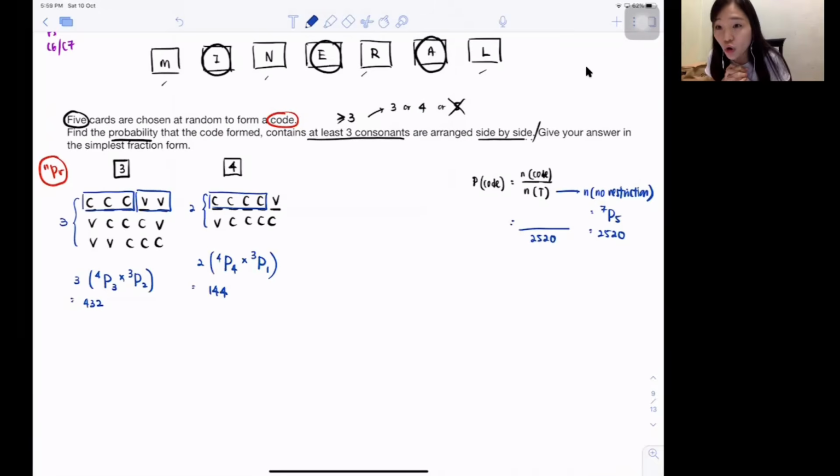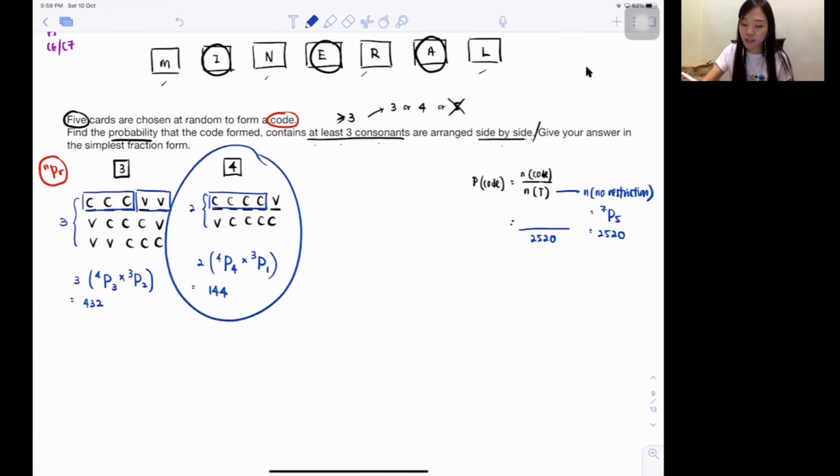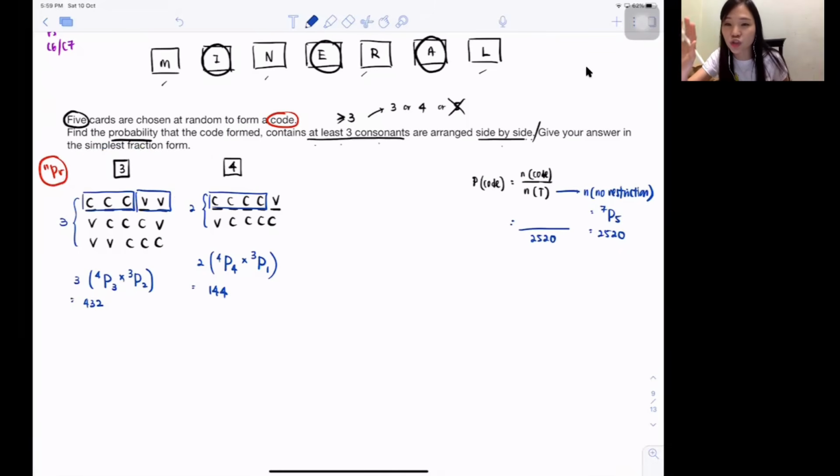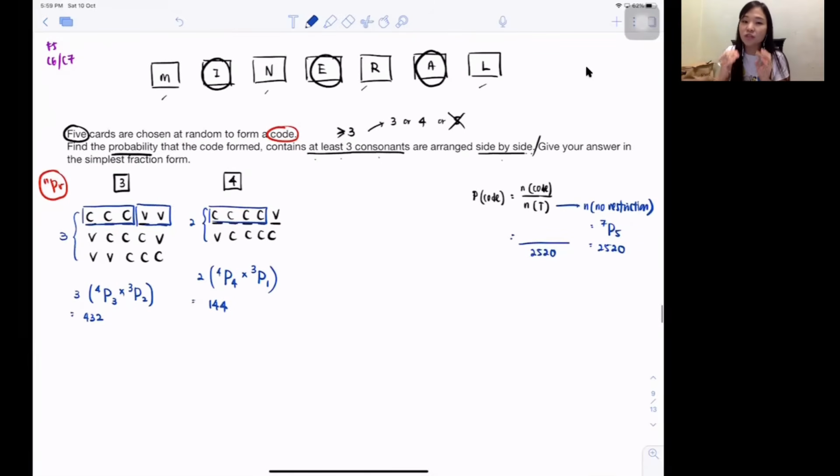So I feel like this question all of you guys can do until here. And you will forget about this particular one. What is this particular one? Read up. They say at least 3 consonants side by side. Correct? So now we are talking about they got 3 consonants or they got 4 consonants. I repeat again, there's no 5 consonants because I don't even have 5 consonants for me to choose from. Correct? But out of these 4 consonants, you must remember, other than this particular pattern, they will have another pattern. What is another pattern? Let me show you.